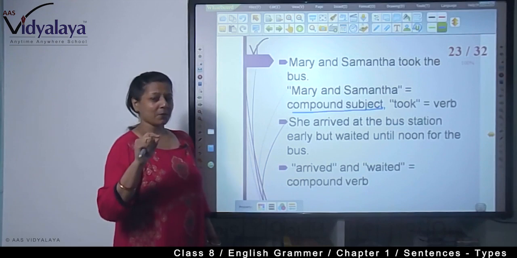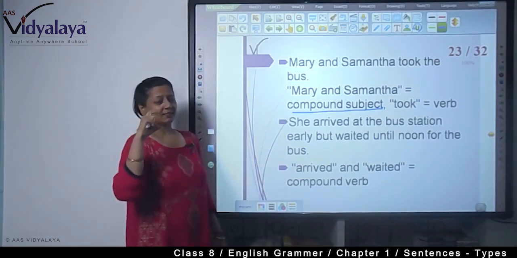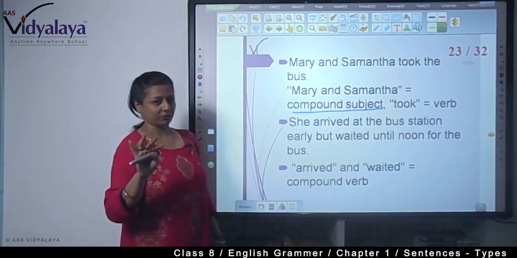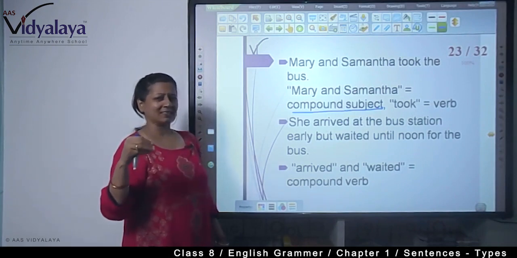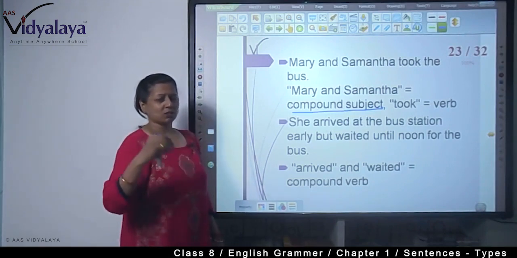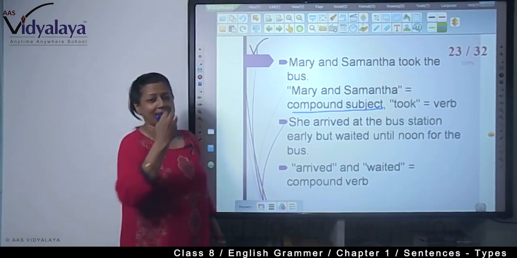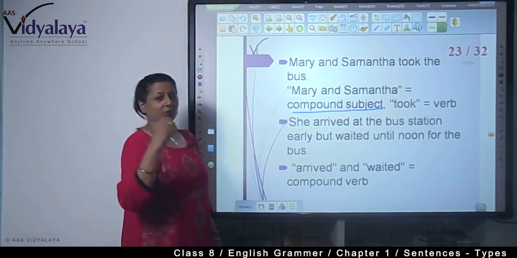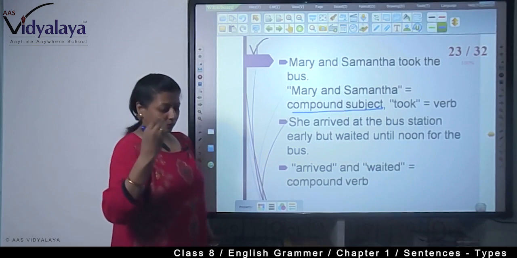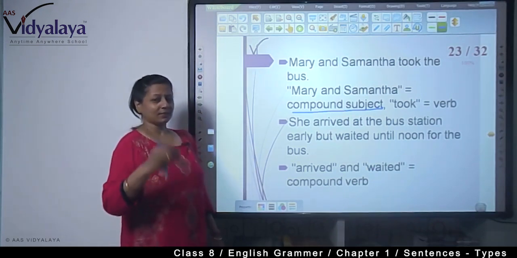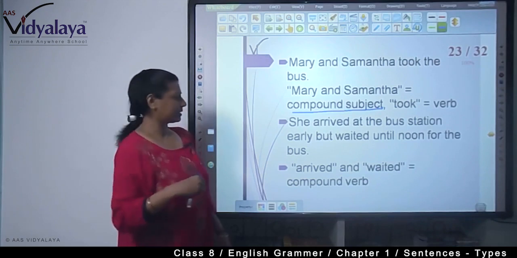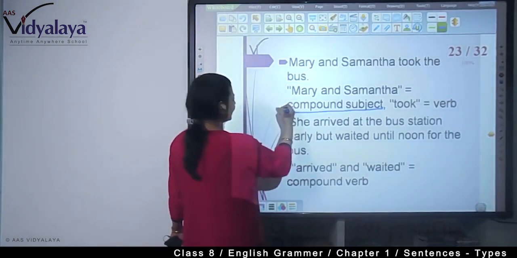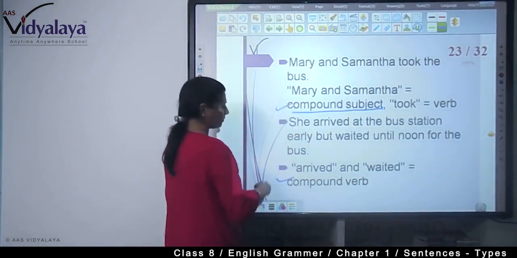But always remember, simple sentences must be short enough. Otherwise, if you keep on writing simple sentences, the composition or the essay that you write will not look impressive. You will have to change the simple sentences into compound or complex sentences. But here you are seeing compound subject and compound verb.